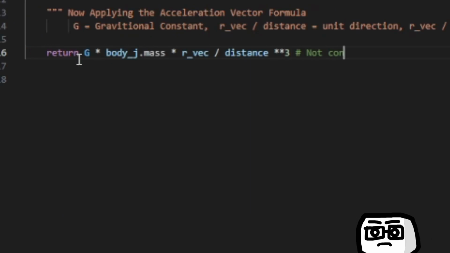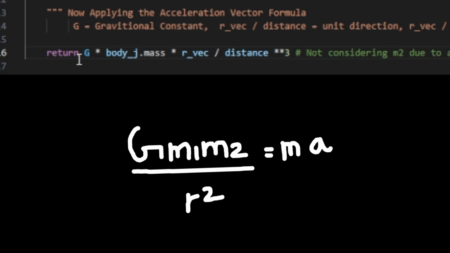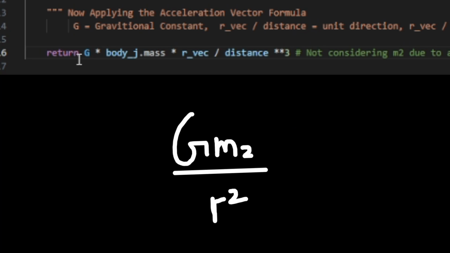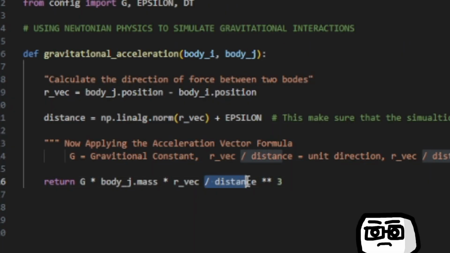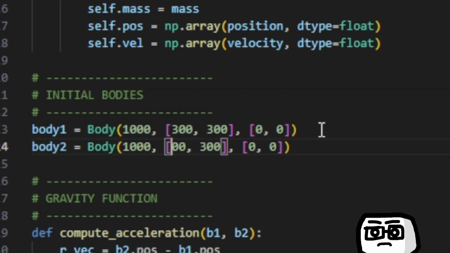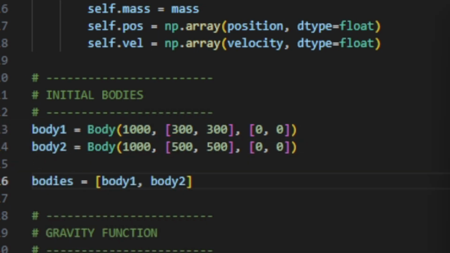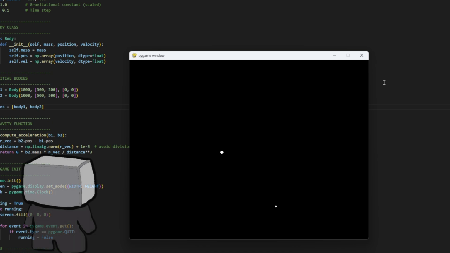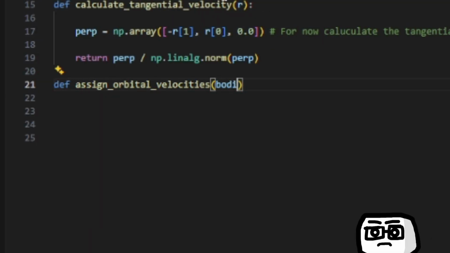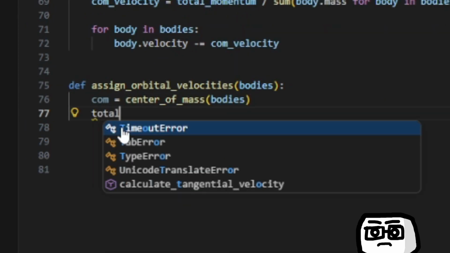But you'll notice there is only one mass. That's because the other mass cancels out when we calculate the acceleration. Also, I am using distance cubed instead of squared, because we are working with the direction vector, so we need that extra distance to keep things correct. At last, I created three bodies with their respective properties. Pretty simple.